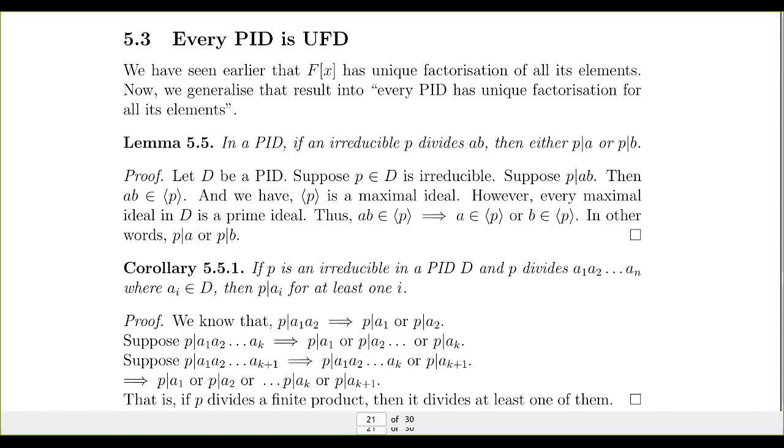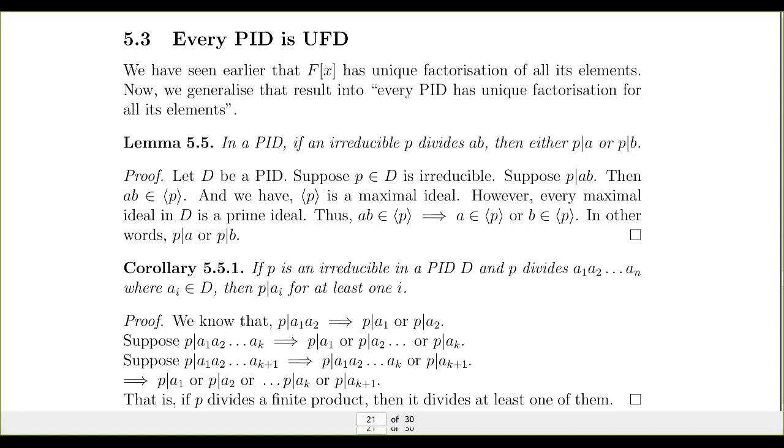If I can write QR plus 1 times QR plus 2, etc., QS equal to 1, then QR plus 1 has a multiplicative inverse, which is QR plus 2, QR plus 3, etc., QS. This is not possible because it is an irreducible, it is not a unit, and it does not have any multiplicative inverse. So these terms should not exist. That is, S should be equal to R. Otherwise, it will be a violation. It cannot become a unit if there are irreducibles in its factorization. So R equal to S.